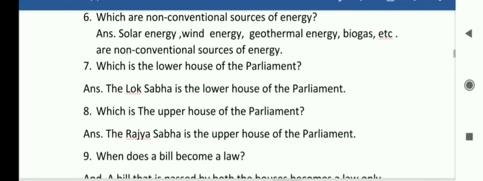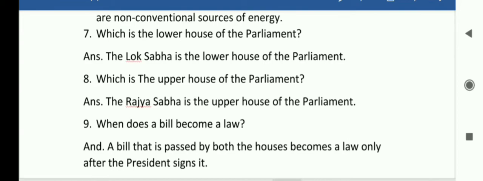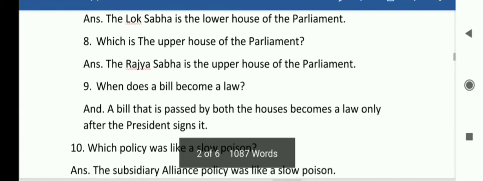8 number, which is the upper house of the parliament? So students, remember, lower house Lok Sabha, upper house Rajya Sabha. So the Rajya Sabha is the upper house of the parliament. 9. When does a bill become a law? So remember dear students, a bill that is passed by both the houses becomes a law only after the president signs it. Okay, let's go for the 10th.